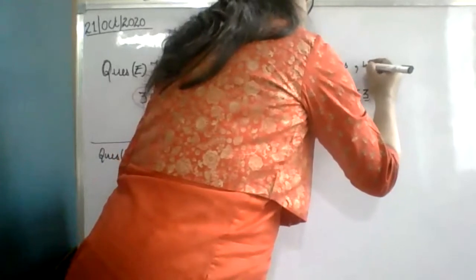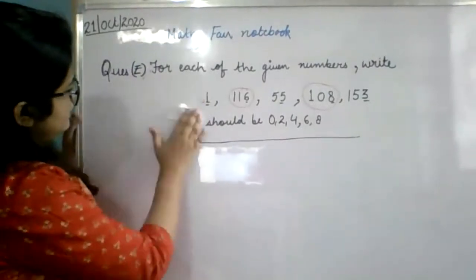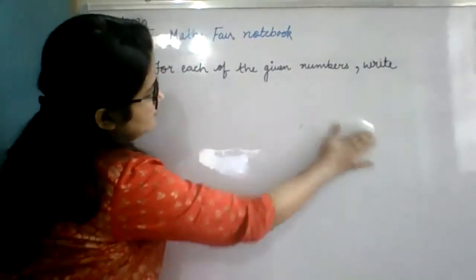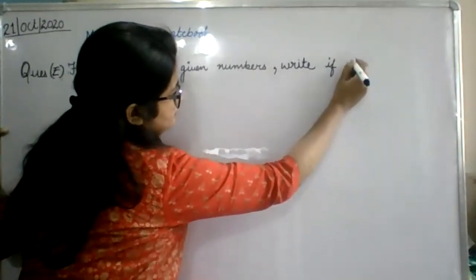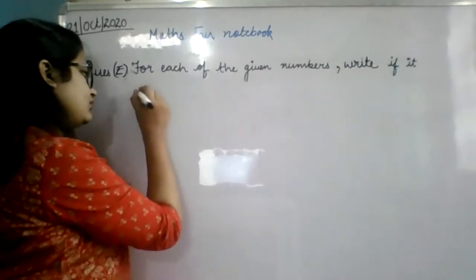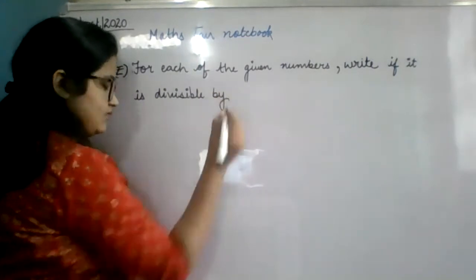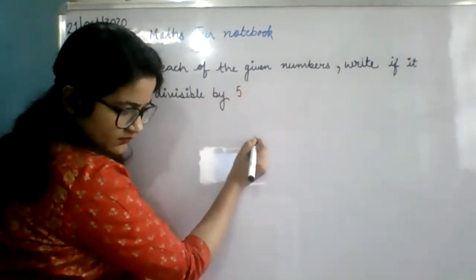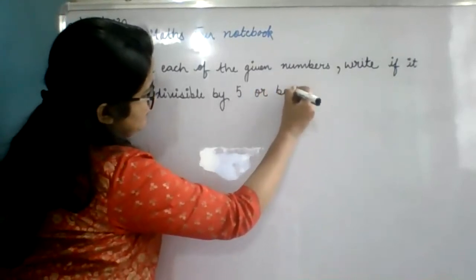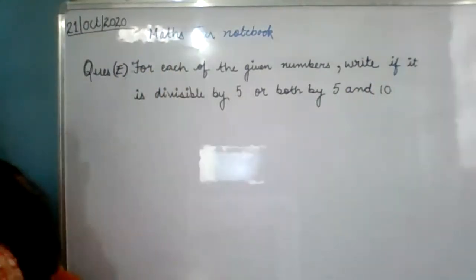For each of the given numbers, write if it is divisible. Write down this question quickly.